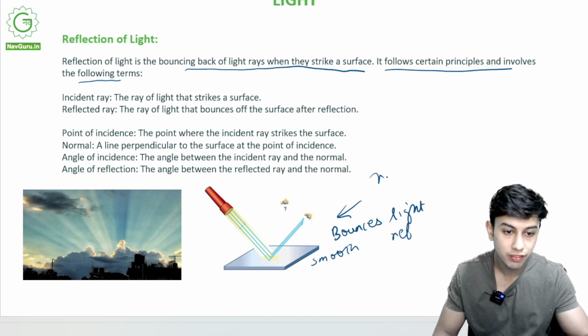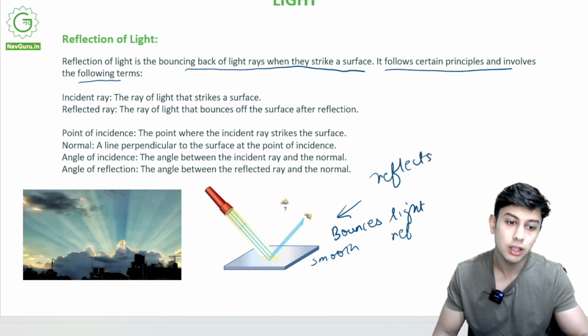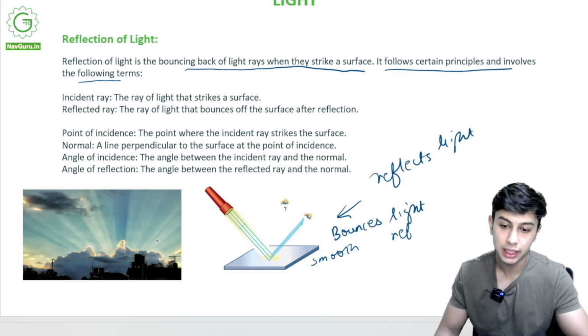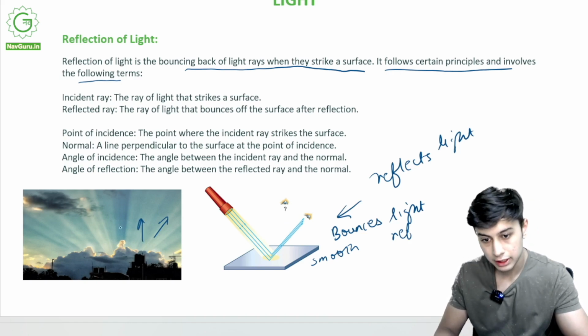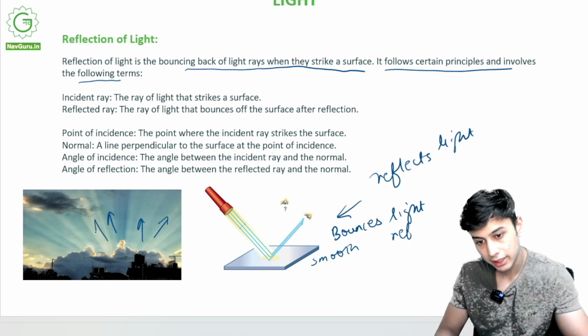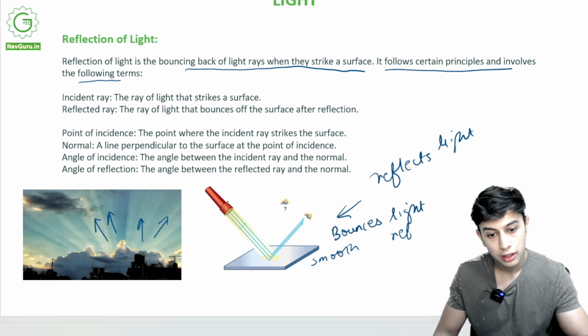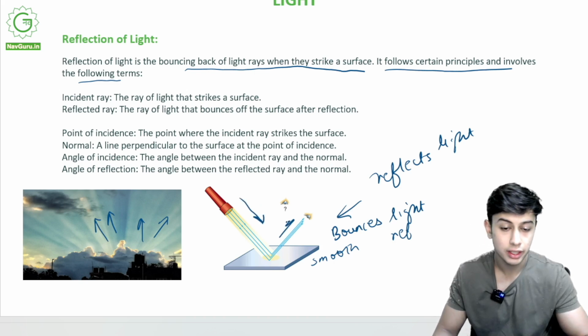Reflects light. Here we can see light rays in the picture. What is happening? Light is coming over here, it is getting reflected. This is basic reflection of light.